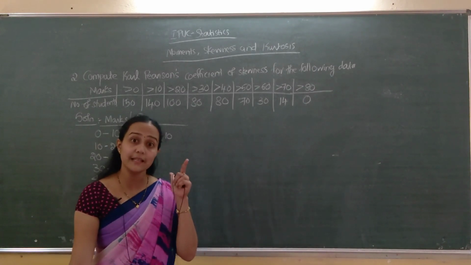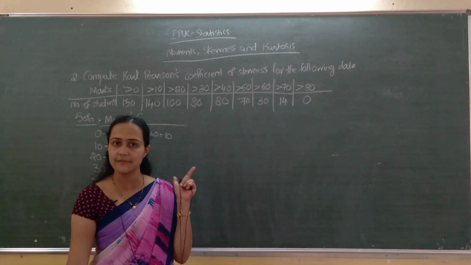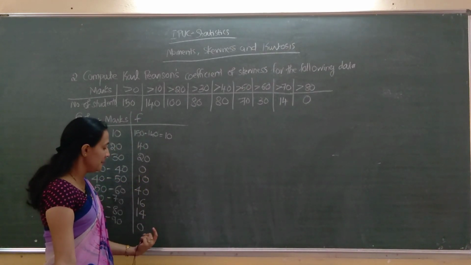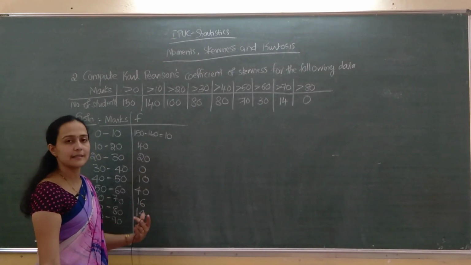Remember, if upper limits and less than cumulative frequency are given, the first frequency will be the same, and here it is just the opposite of that. Here the last frequency is the same as this one.